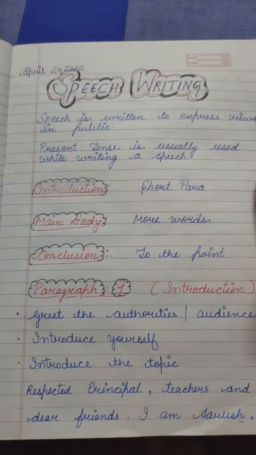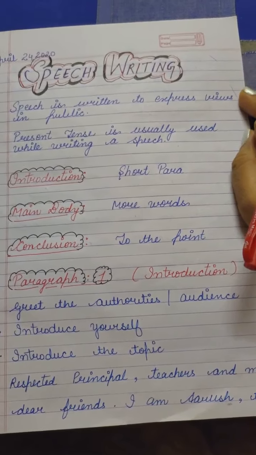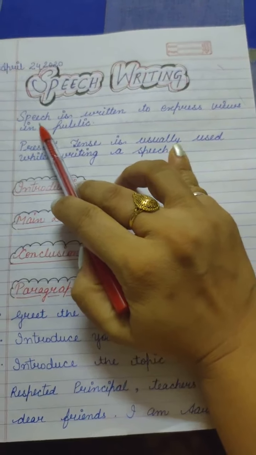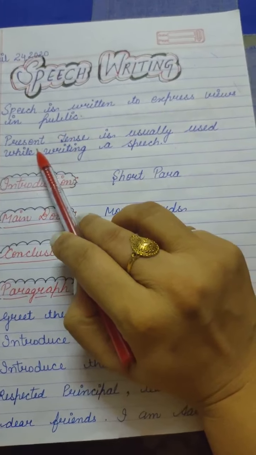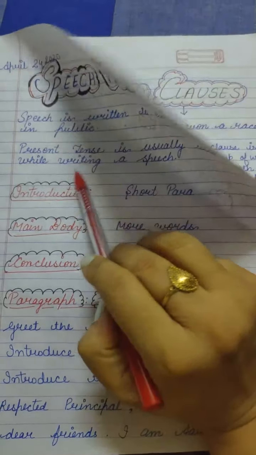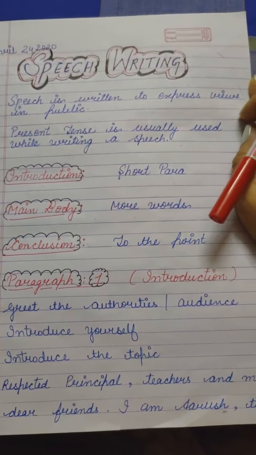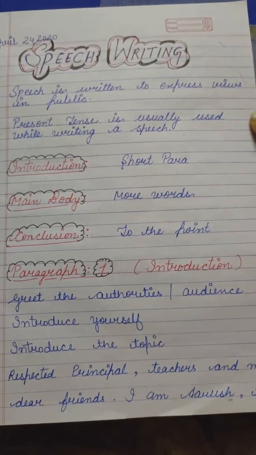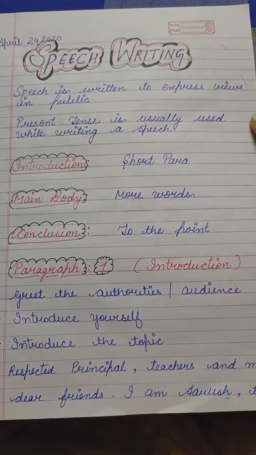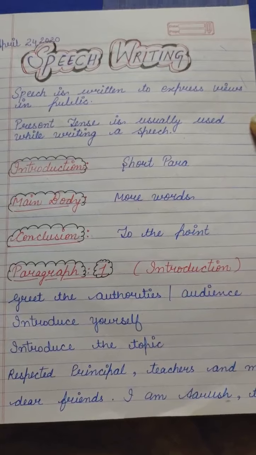Now let's discuss in detail. Children, let's focus on what we are going to include in our speech writing. As I have already told you, a speech is written to express views in public. Second, the present tense is usually used while writing a speech. Further, it is divided into three parts. The very first part is the introduction, then the main body, and finally the conclusion.